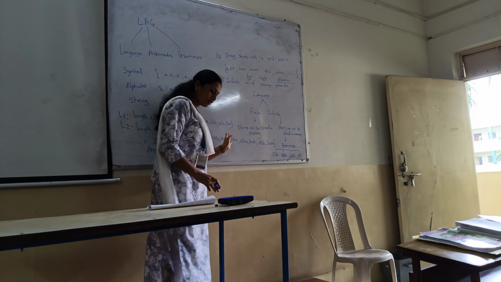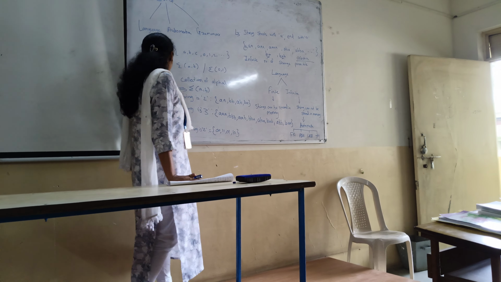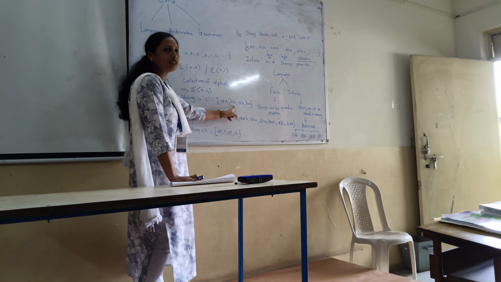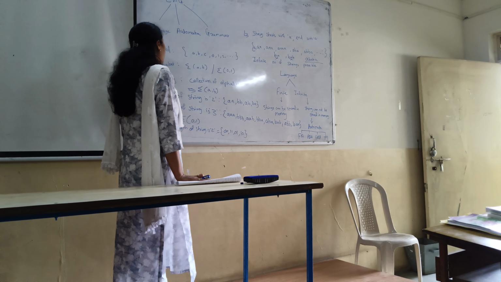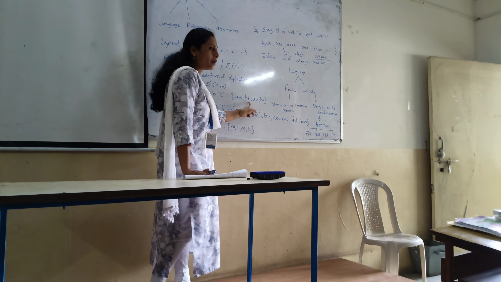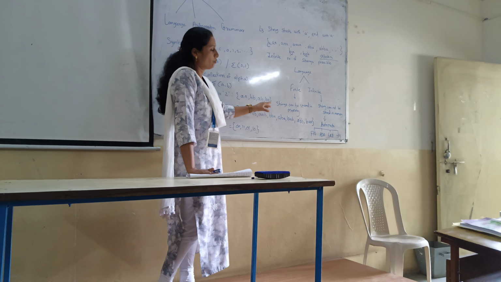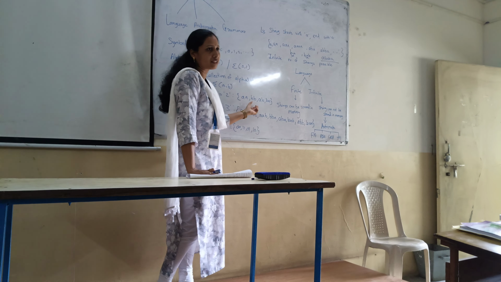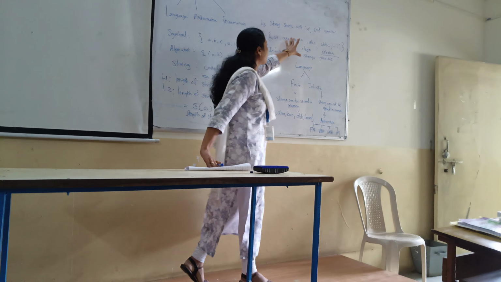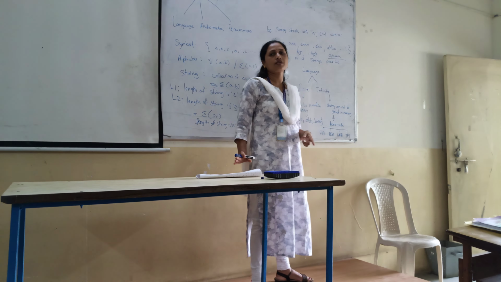If I ask you, does BB belong to this L1 language, where the string length is 2? What you will do? You will check. Is there BB? Yes. You will check all the 4 possible options and you will tell it is possible. But in the infinite case, you cannot check the string against each and every option.